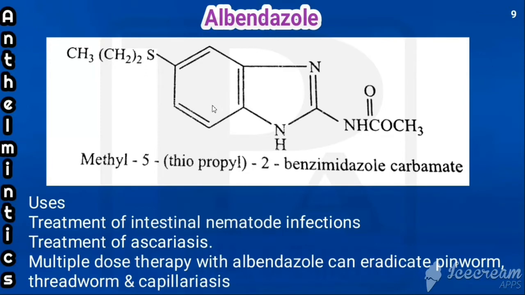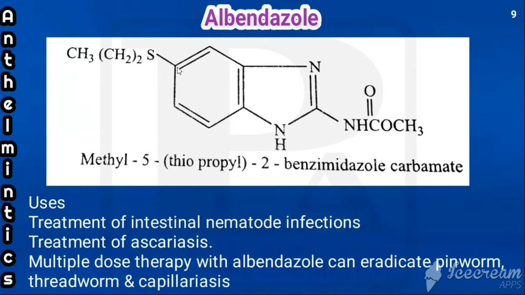Already we have come across 2 benzimidazole derivatives. They are, one is thiabendazole, another one is mebendazole. So this should be albendazole. It has a similar structure with mebendazole. Compare the structure of albendazole with mebendazole. Both are having benzimidazole nucleus. Second position, both are having NHCOOCH3.